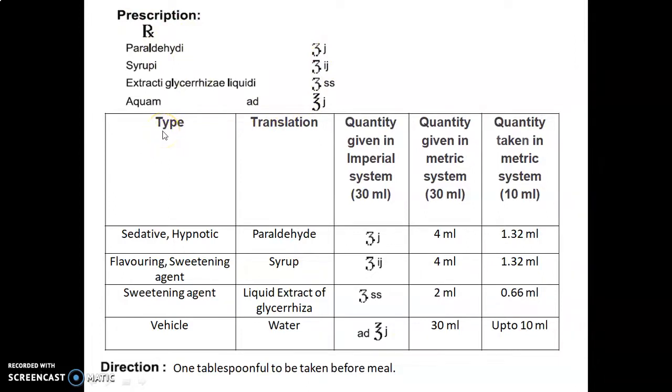First of all, the type, that is the category or use of the ingredient. Translation means the name of the ingredient. Then quantity given in the imperial system for 30 ml, quantity given in the metric system for 30 ml, and quantity taken in the metric system for 10 ml. First, paraldehyde, used as a sedative hypnotic. Quantity given in imperial is drachm j. 1 drachm is equal to 4 ml and j stands for 1, so 4 into 1 is 4 ml. Quantity taken is calculated by multiplying this 4 ml with the factor 0.33. So 4 into 0.33 we get 1.32 ml.